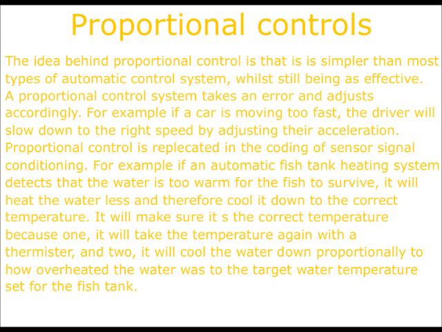For example, if a fish tank heating system detects that the water is too warm for the fish to survive, it will heat the water less and therefore cool it down to the correct temperature. It will make sure it's the correct temperature because 1. The water temperature will be taken again by the thermistor, and 2. It will cool the water down proportionally to how overheated the water was to the target water temperature set for the fish tank.